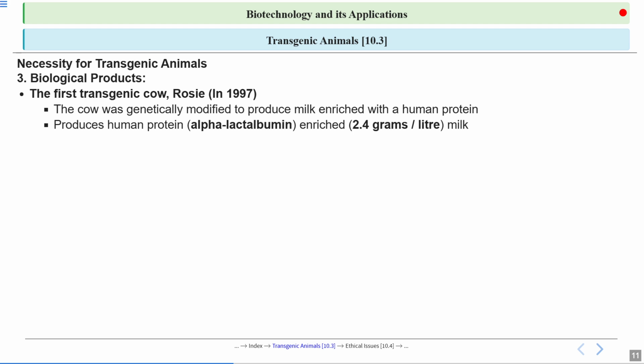This milk has a larger amount of the human protein alpha lactalbumin, about 2.4 grams per liter. Meaning 2.4 grams of this alpha lactalbumin protein is present in 1 liter of milk.